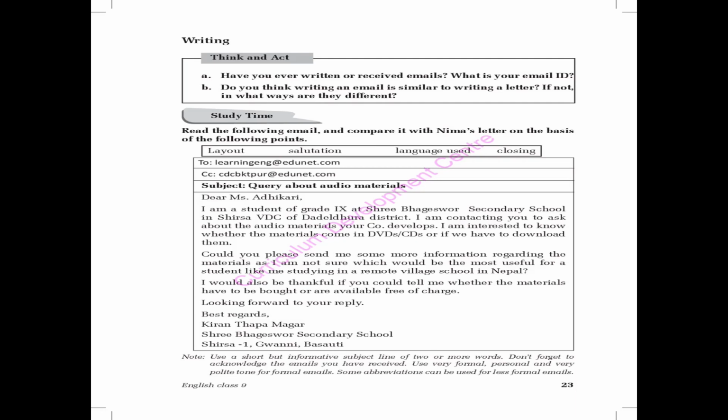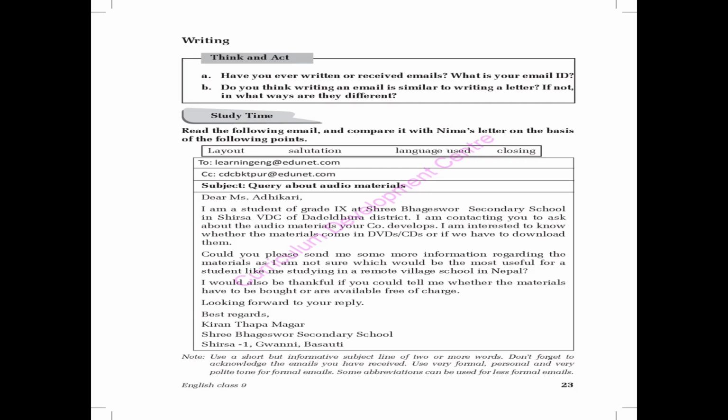Yes, where we make email ID in Gmail. Yeah, we have to make our email ID, then we have to write this letter. My dear students, come this way. Okay. Now, what is here? You have read the letter.